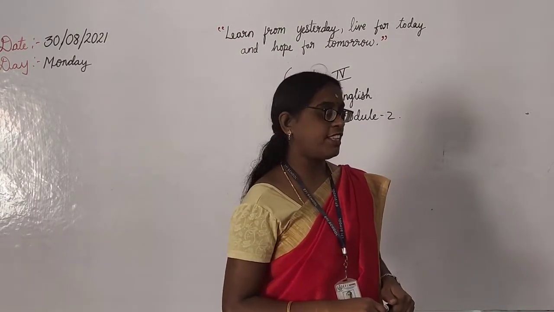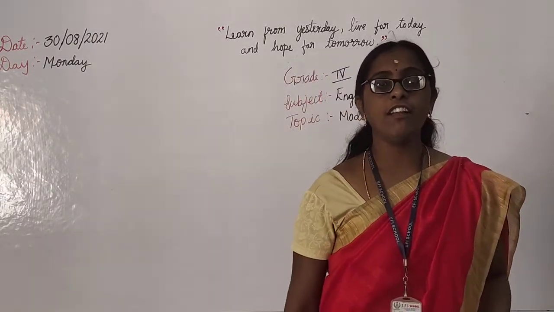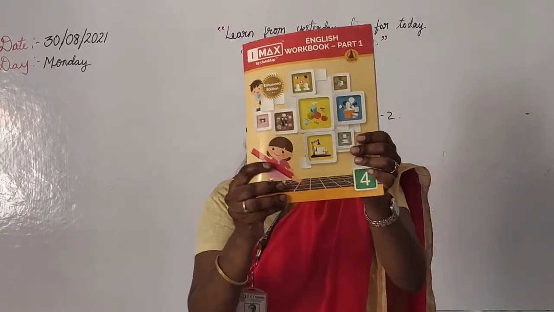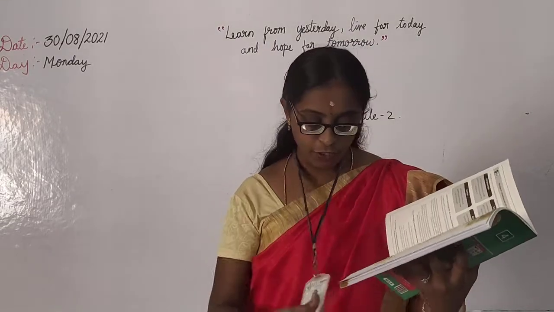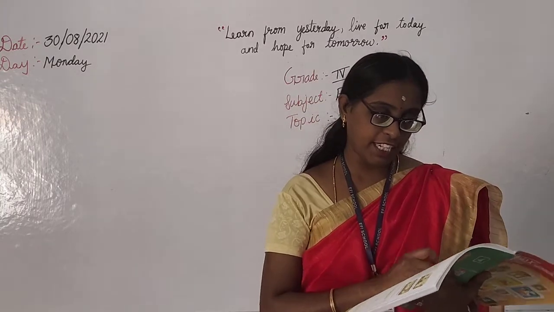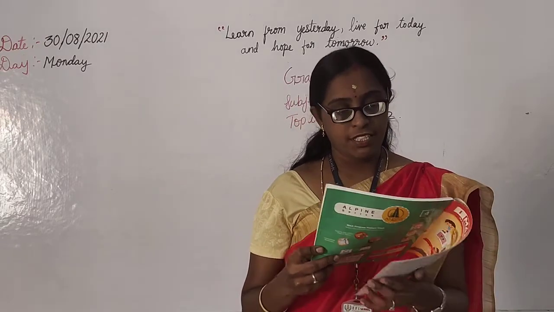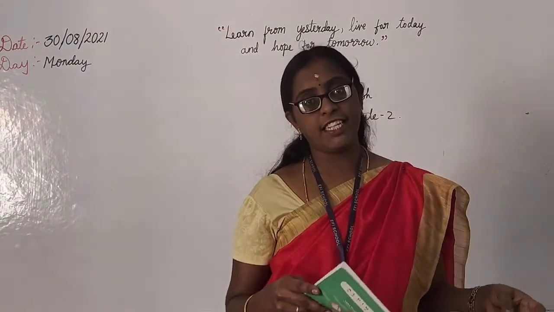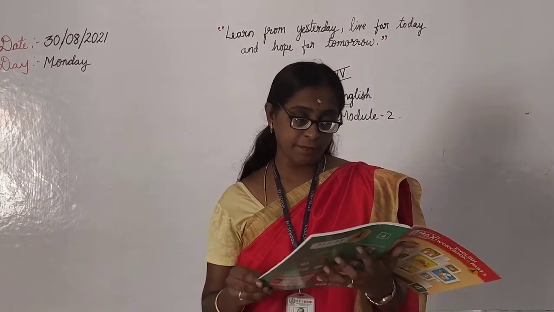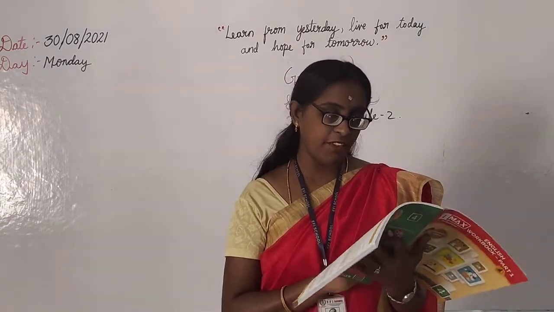We were in module 2. So, take out your English workbook, module 2, part 1. What did we learn in the previous class, children? Tell me. We learned common nouns, proper nouns, then genders, gender nouns. Then what did we learn? Collective nouns. This is all we learned in the previous class.